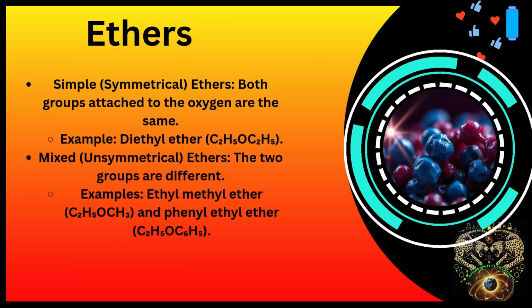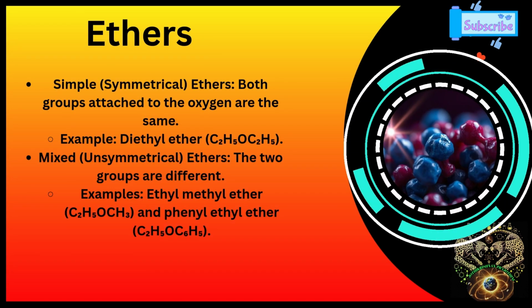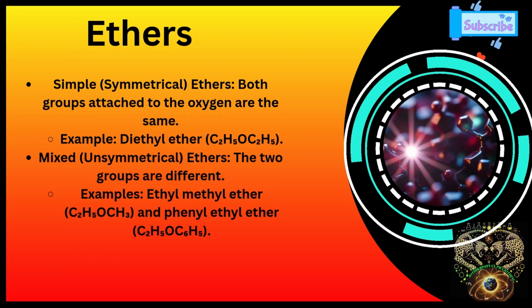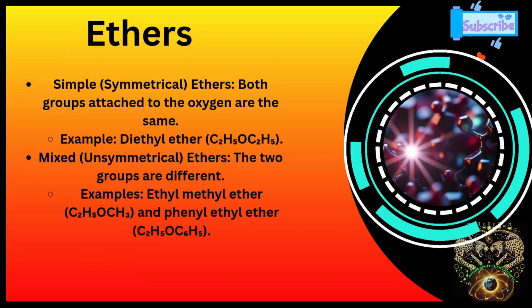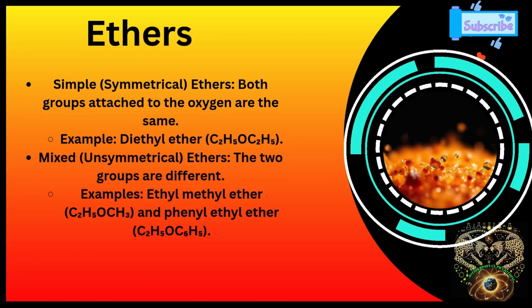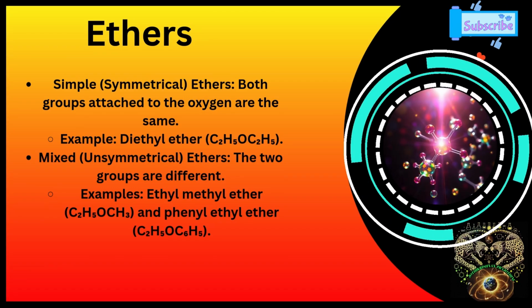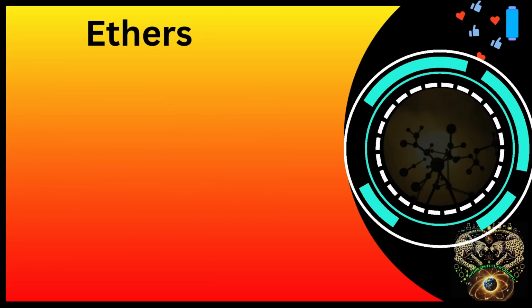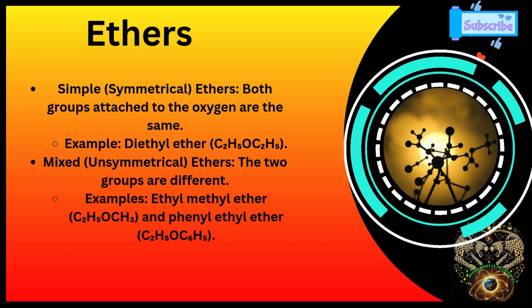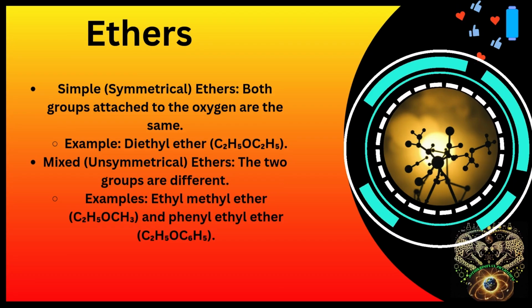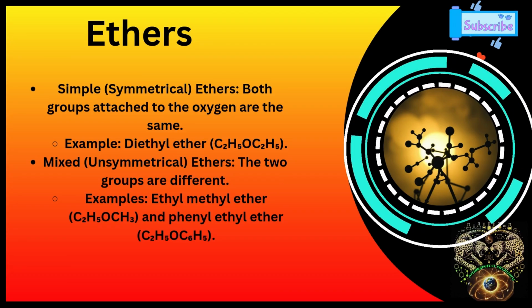Ethers are also classified as simple or mixed. If both groups attached to the oxygen are the same, they are called simple or symmetrical. Diethyl ether is an example of this. If the two groups are different, they are called mixed or unsymmetrical. Ethyl methyl ether and phenyl ethyl ether are some examples of this.